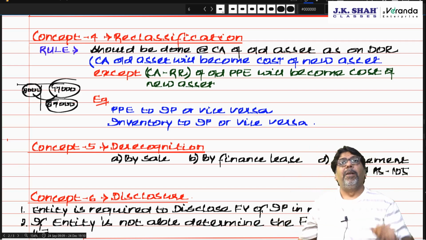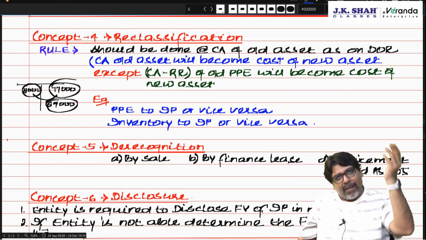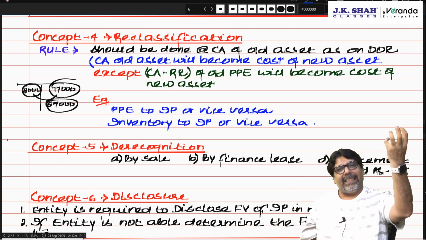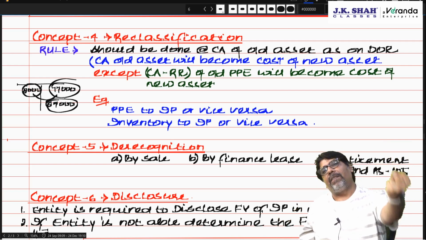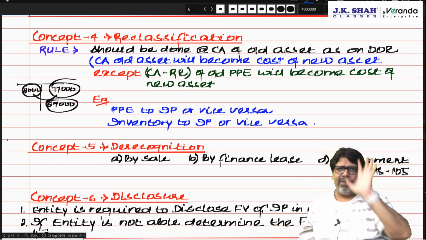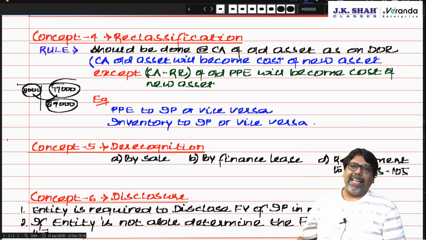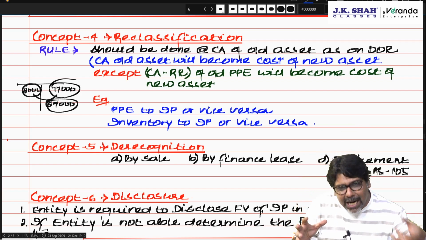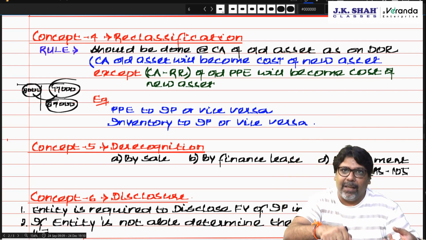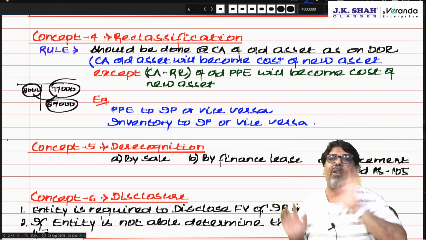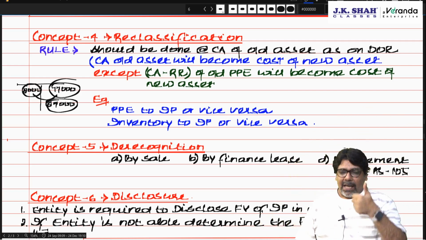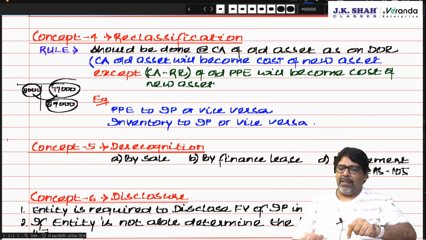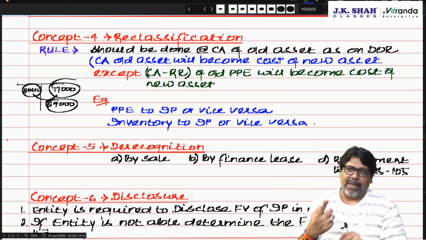But when you reclassify investment property to PPE, there is only one situation: the carrying amount of investment property will become the cost of PPE. That means you will always consider the carrying amount of the old asset on the date of reclassification as the cost of the new asset.